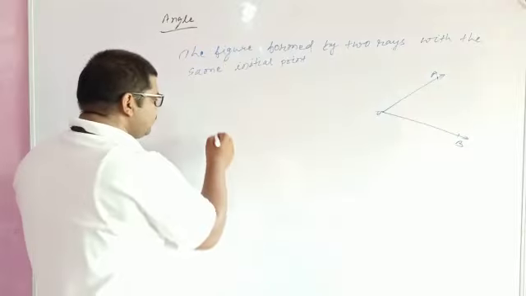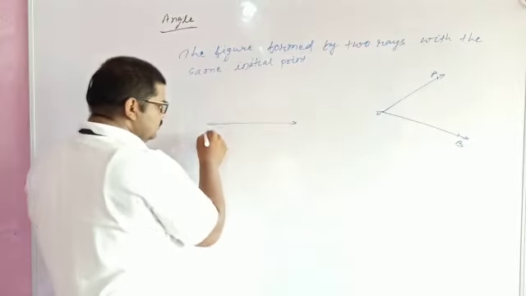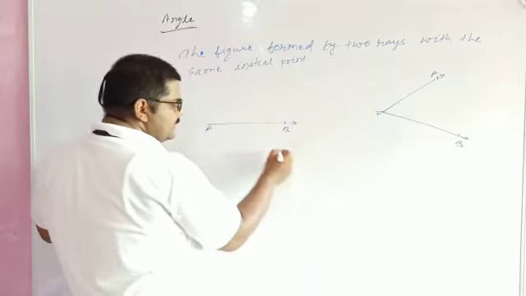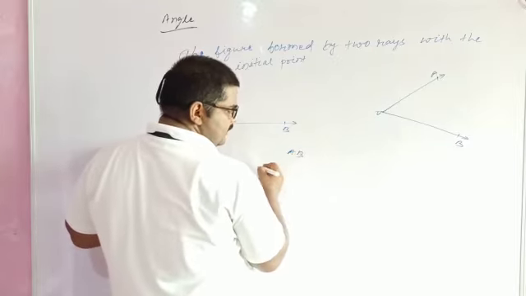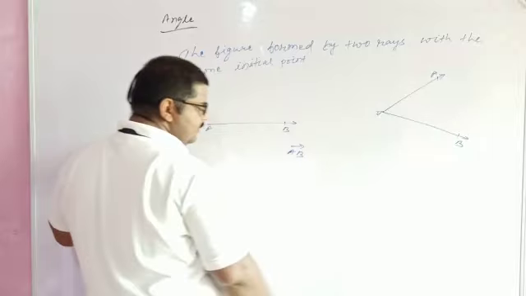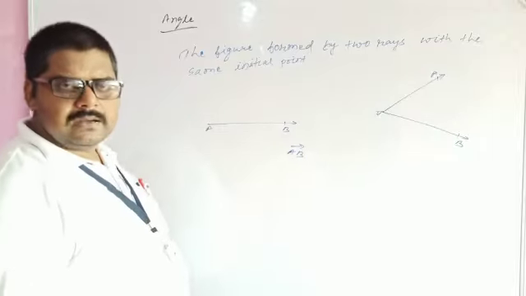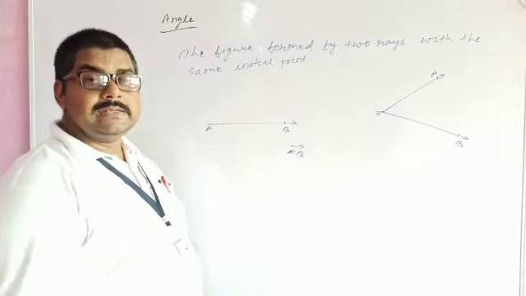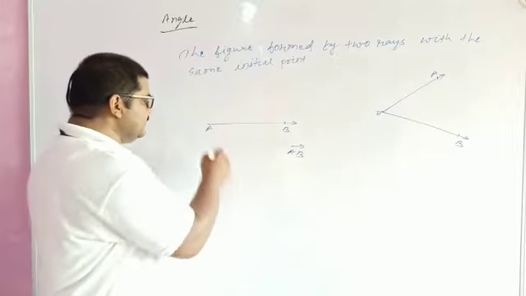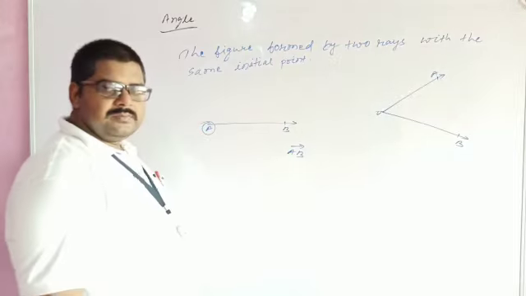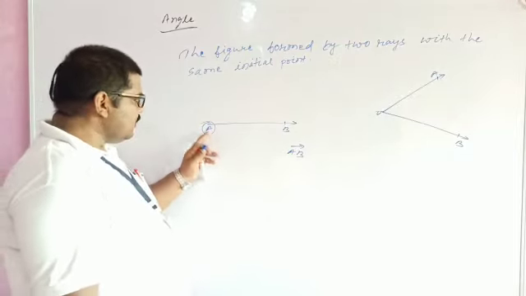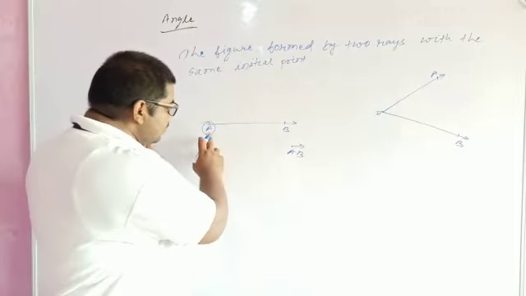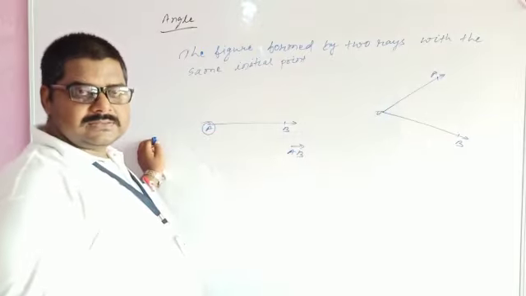For example, if you draw a ray, and the ray is AB, it is denoted in this way. Here two points are A and B. And what is the initial point? Actually, the initial point is A, because this ray starts with A. So A is known as the initial point.